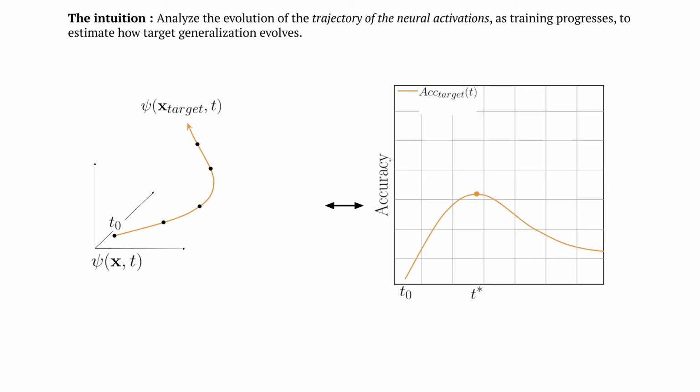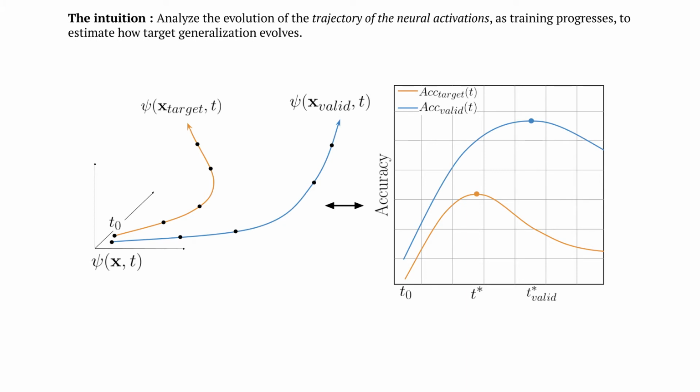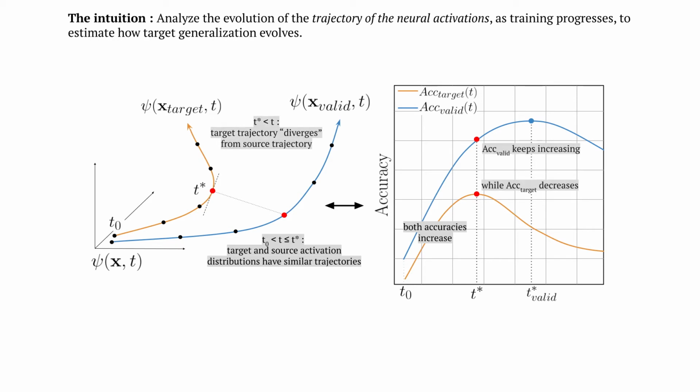The core of the approach is actually to compare the evolution of the target and source activation trajectories, noting that if the target and validation accuracies peak at significantly different times, it means that the accuracies will first be positively correlated and then switch to being negatively correlated. And the intuition is that this should be reflected in the activation trajectories, such that they initially evolve in similar directions and then start to diverge.